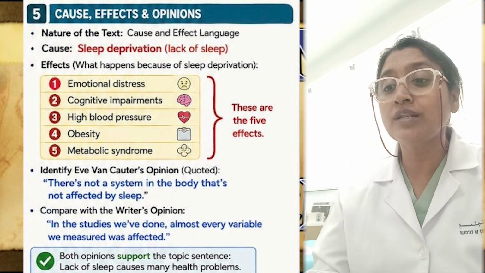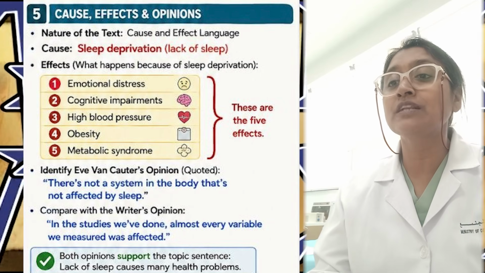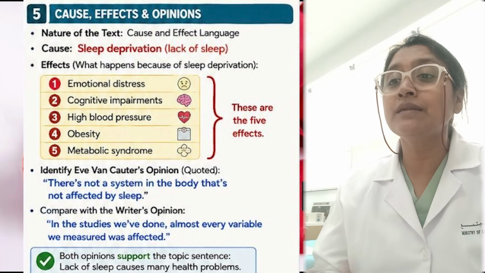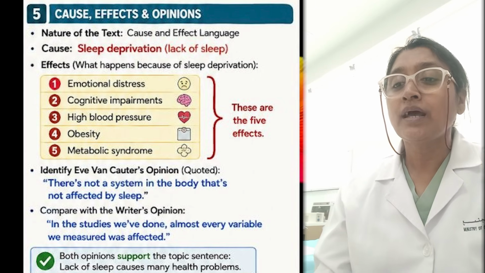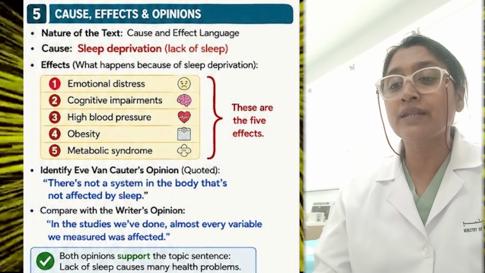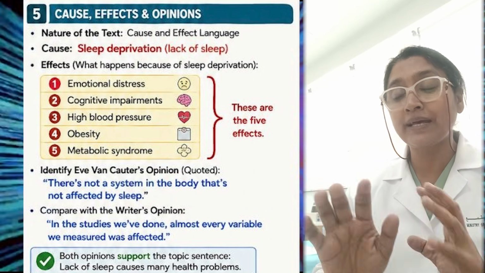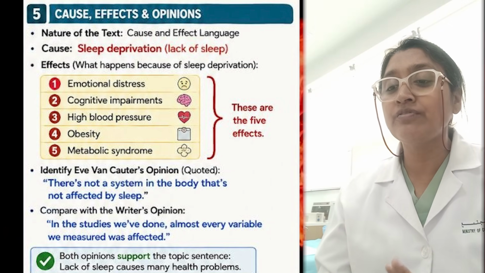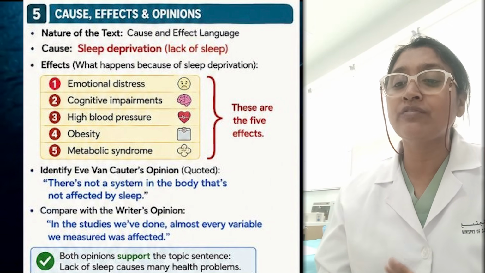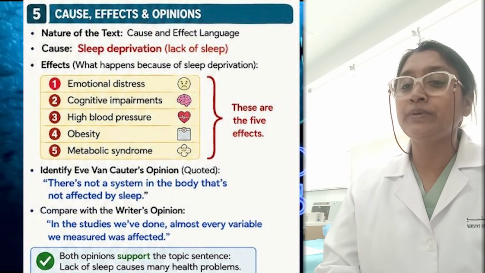So there is not a system in the body that's not affected by sleep, says Evan Cotta. And how can we compare it with the writer's opinion? Because in the paragraph itself, in the studies we have done, almost every variable we measured was affected. This is the writer's opinion.